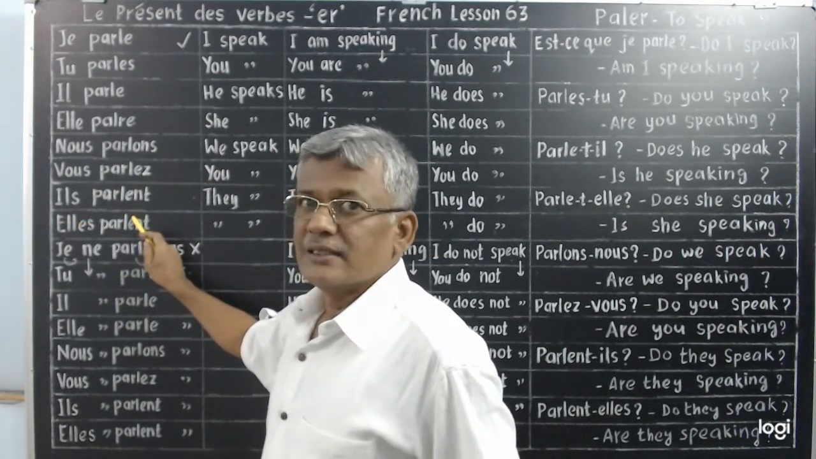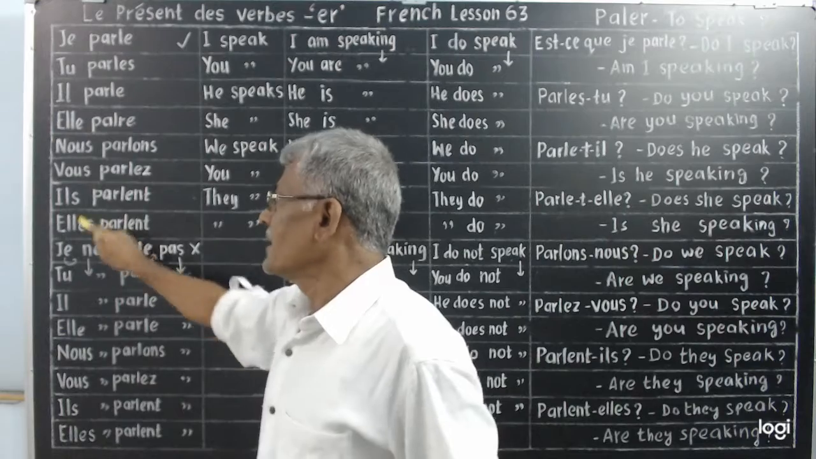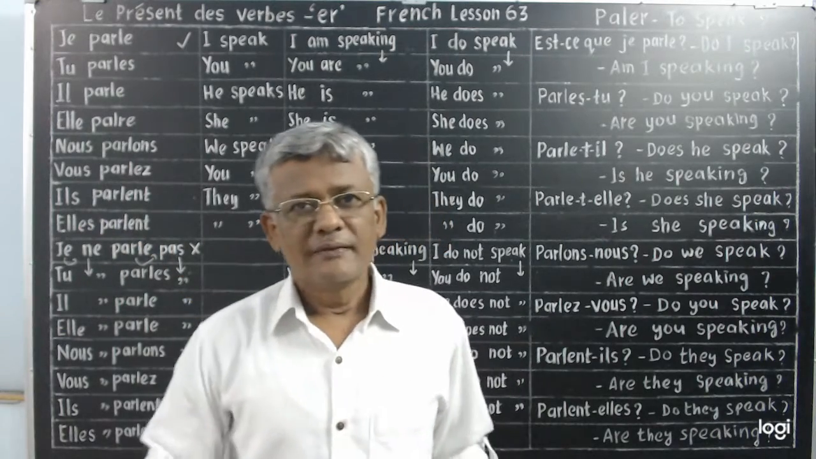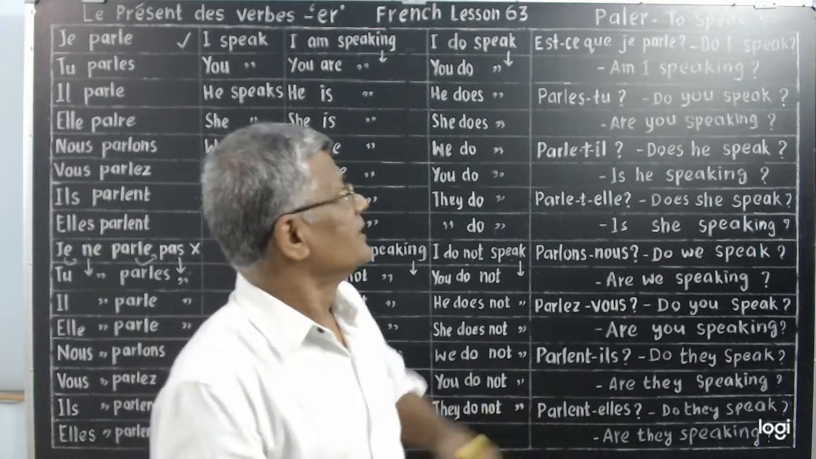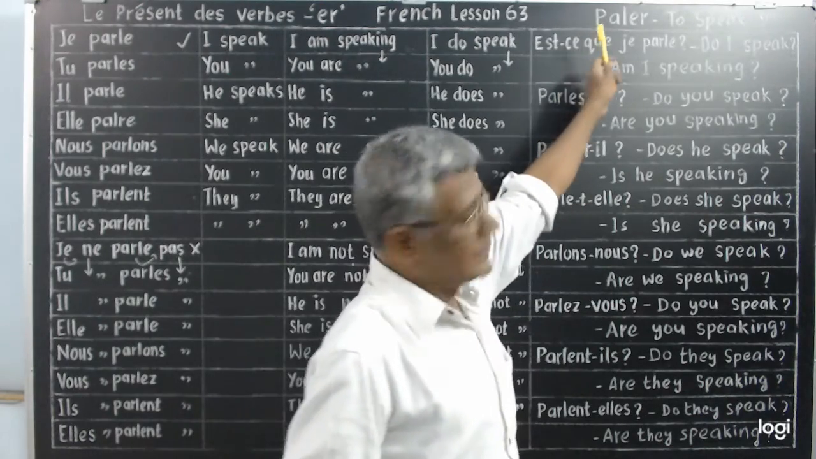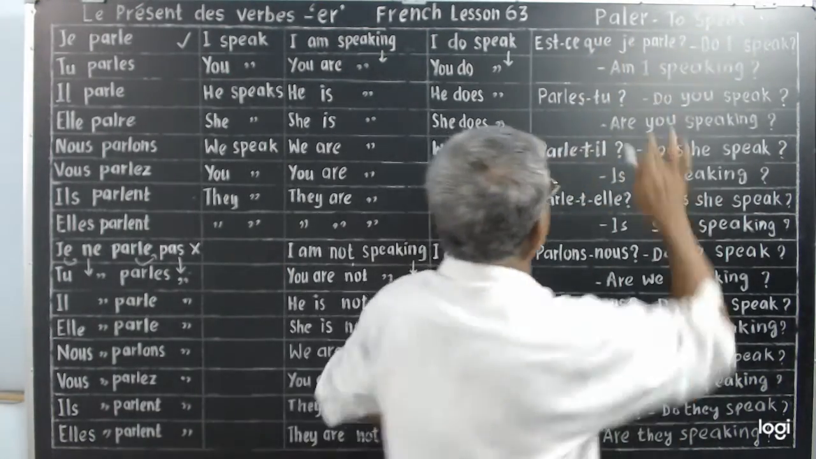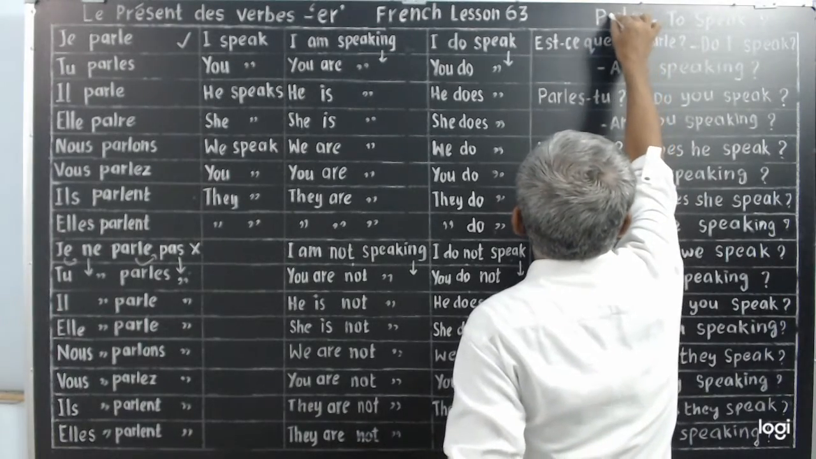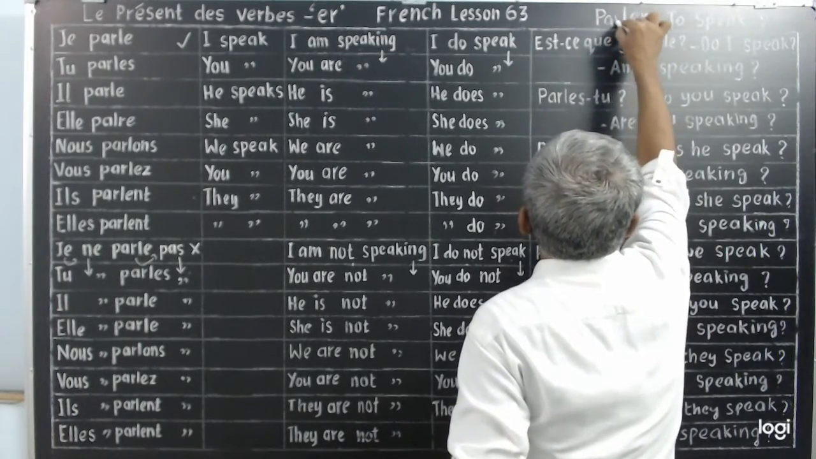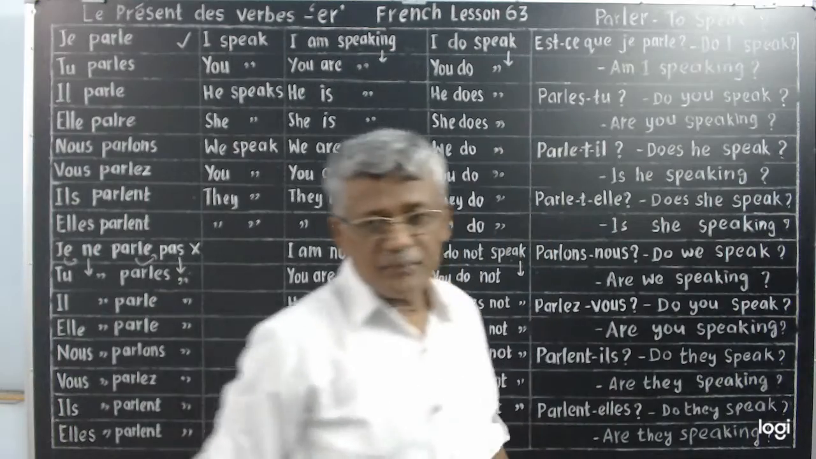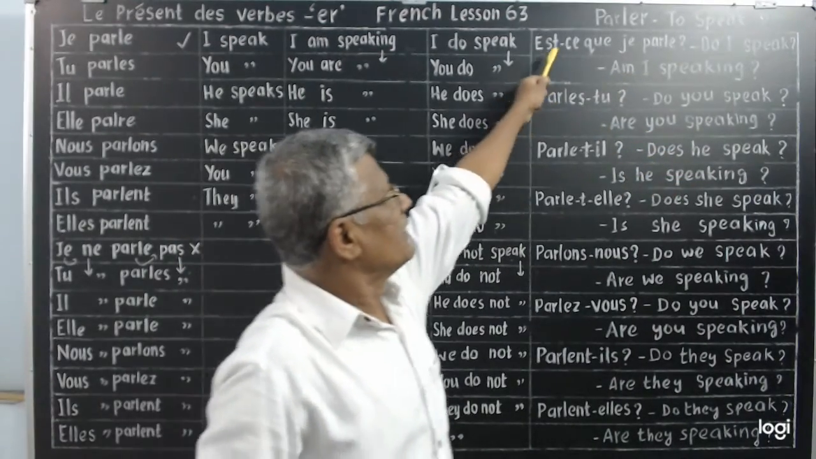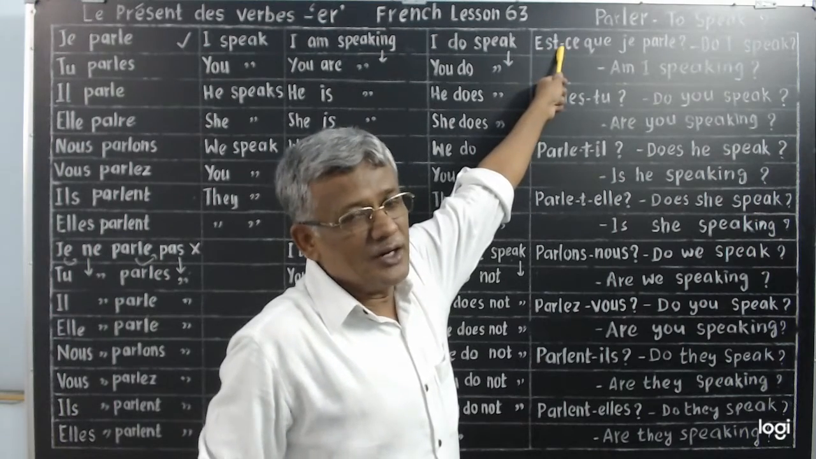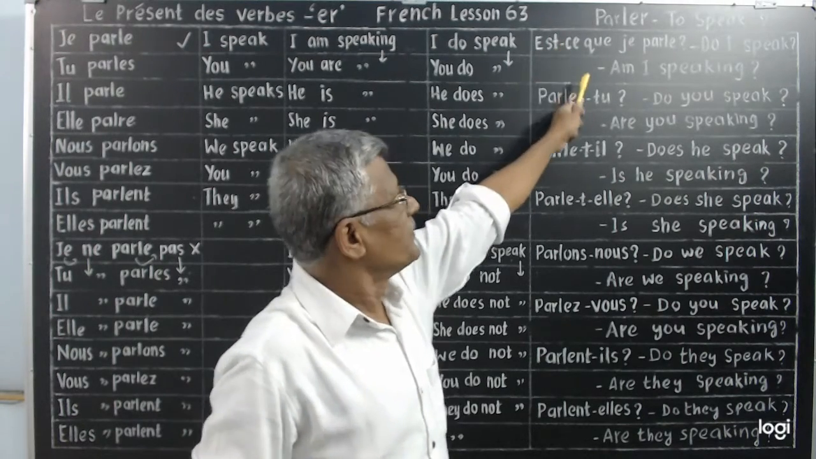Elle parle. How do you make interrogative? Parle-t-elle? Very simple. That's what we see today. That becomes interrogative. Now look at this parler. Parler, to speak, that I am going to make into interrogative. We will see this je form, je pattern later. Now come to this.